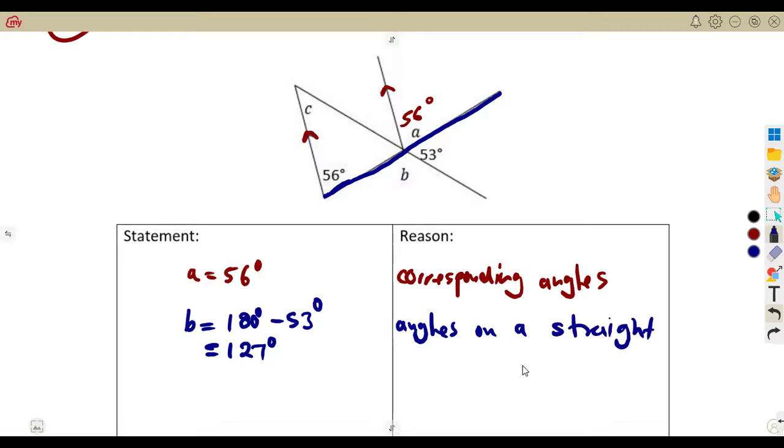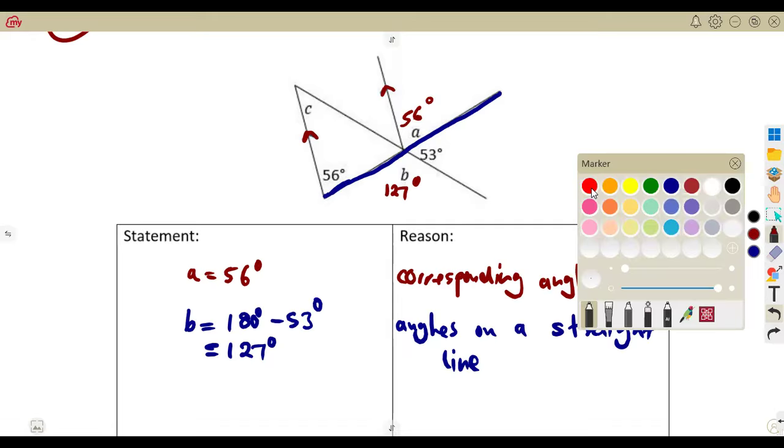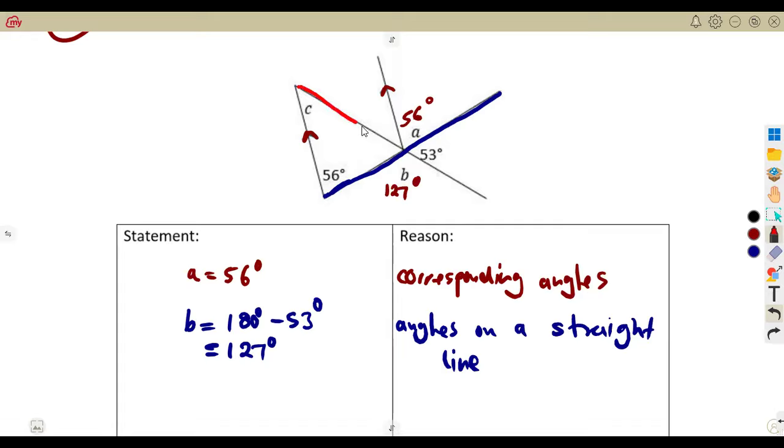Angles on a straight line. This is important for you to note. So we have got 127 degrees. All right, what about angle C? How can we determine angle C? If we consider properly from the straight line here, this other straight line, you will see that there's a relationship happening on these two lines. Remember, if two straight lines intersect, vertically opposite angles are formed, which are equal.